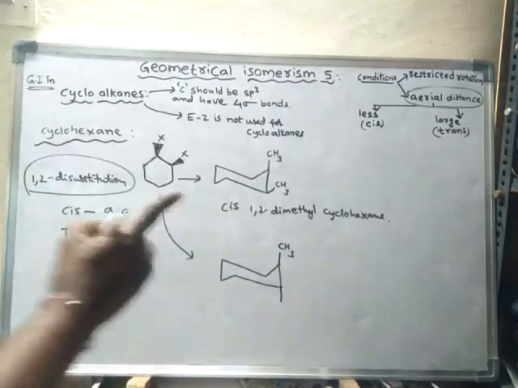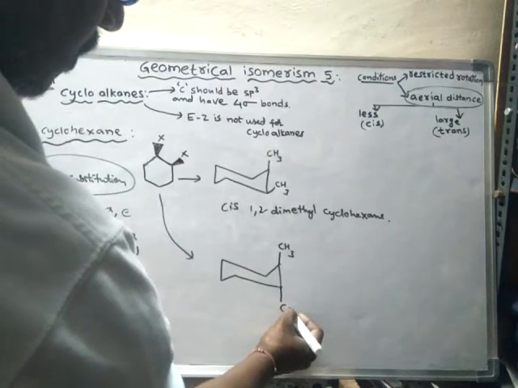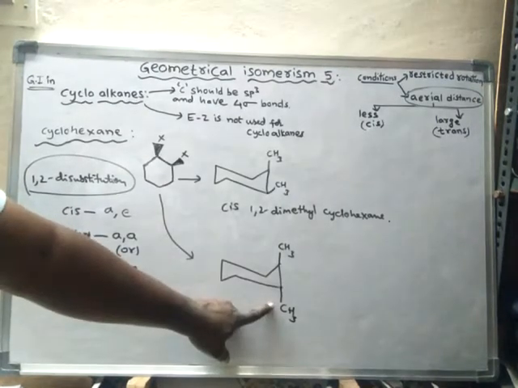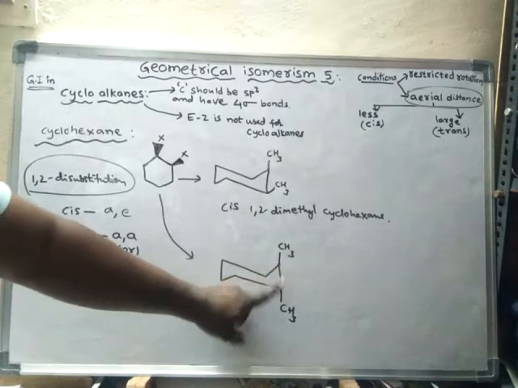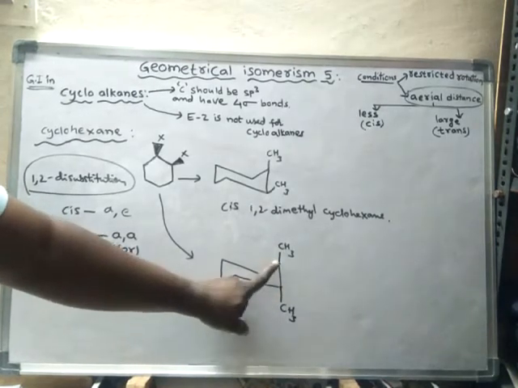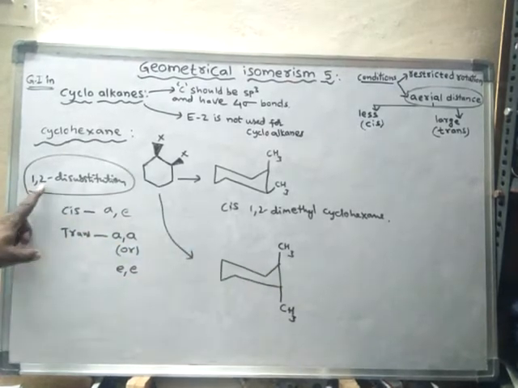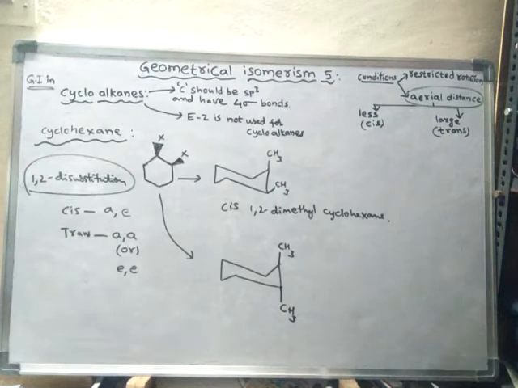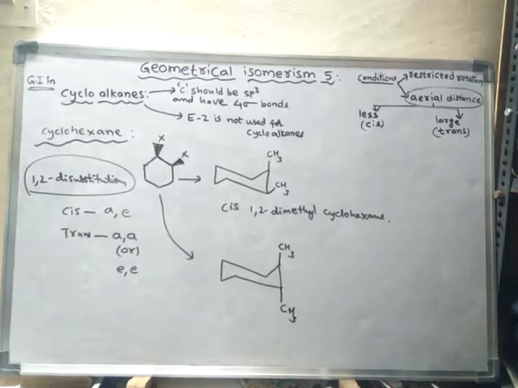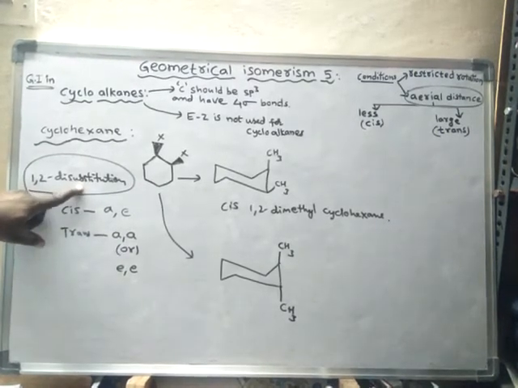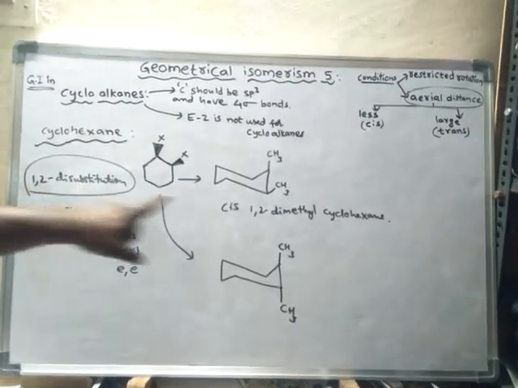Remember, the chair form should be denoted like that only. So now this is called the chair form, where the two positions are denoted in axial position. So first and second are substitutions, disubstitution, that too 1,2 disubstitution. Disubstitution is of three types: 1,2 disubstitution, 1,3 disubstitution, and 1,4 disubstitution also.